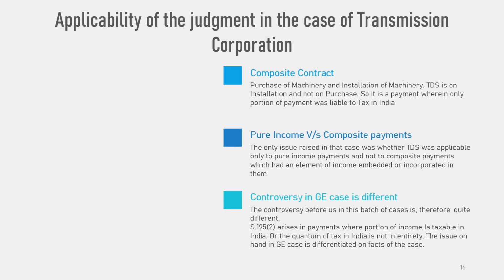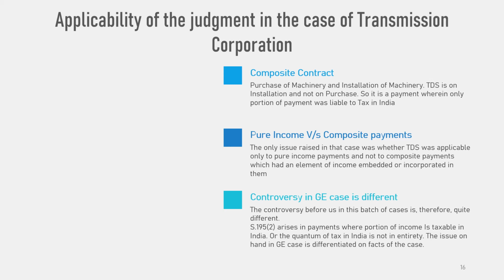The said subsection gets attracted only in cases where the payment made is a composite payment in which a certain proportion of payment has an element of income chargeable to tax in India. It is in this context that the Supreme Court stated, if no such application is filed, the income tax on such sum is to be deducted, and it is the statutory obligation of the person responsible for paying such sum to deduct tax thereon before making payment. He has to discharge the obligation to TDS.